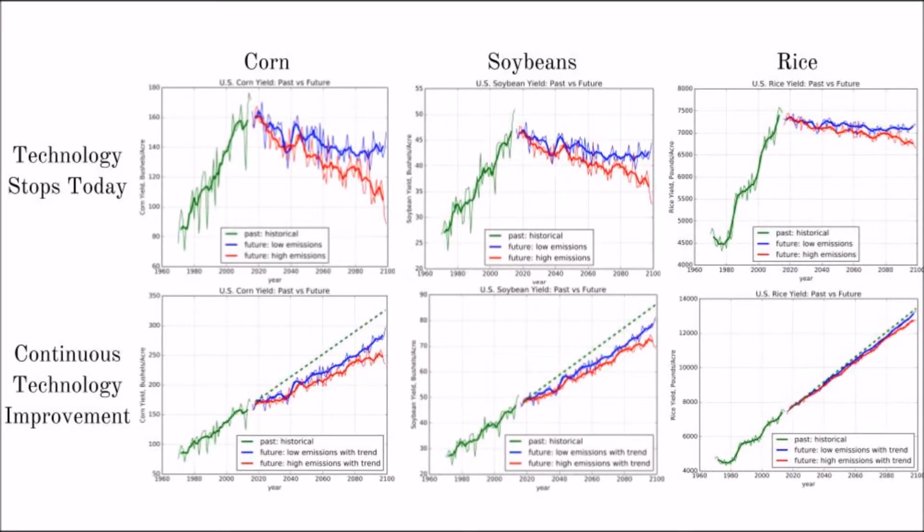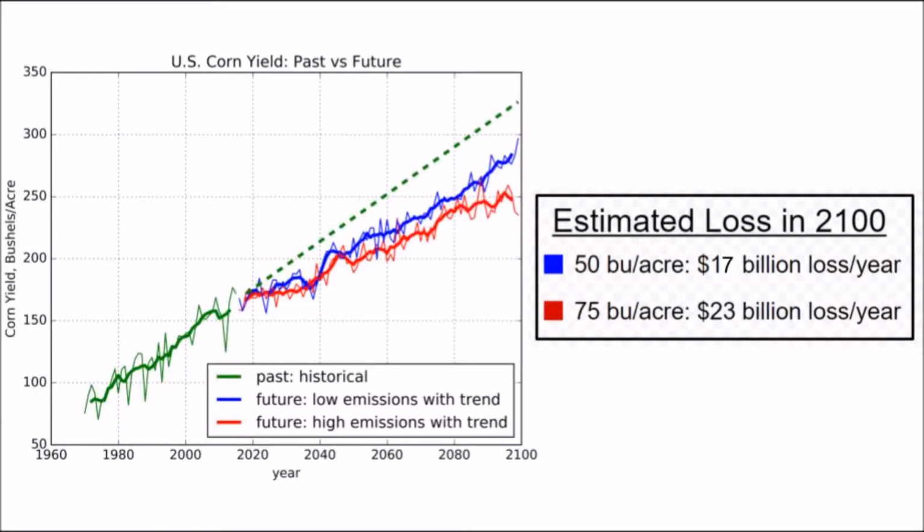The biggest question in this project is whether technology will continue to improve in the future and at what rate it will continue to improve at. So I plotted the two extremes, where technology stops improving today and where technology continues to improve at exactly the same rate as it has been since 1970. However, even with this scenario, there is a huge loss in yields. For corn, by year 2100, for a low emission scenario, there is a loss of $17 billion per year. And for a high emission scenario, there is a loss of $23 billion per year.